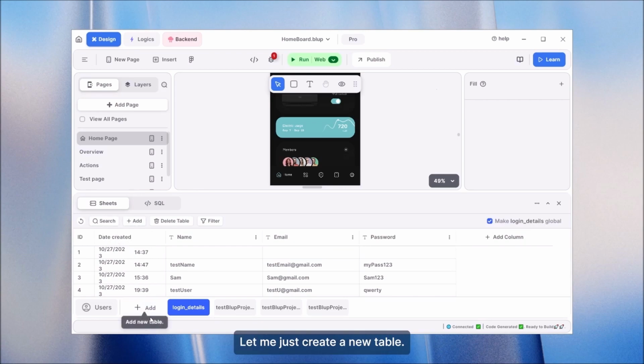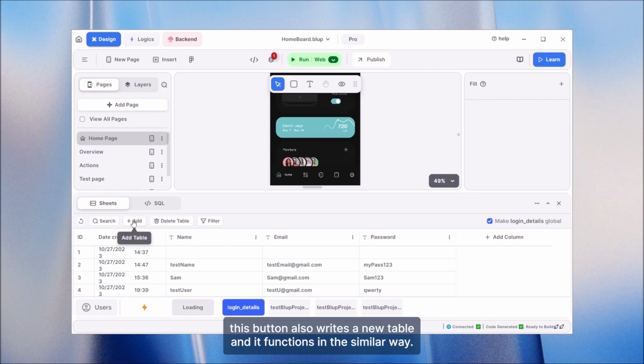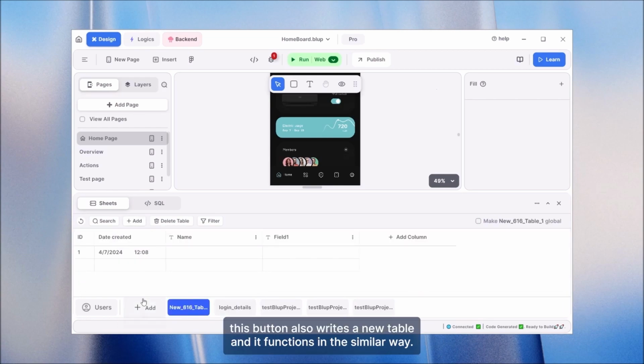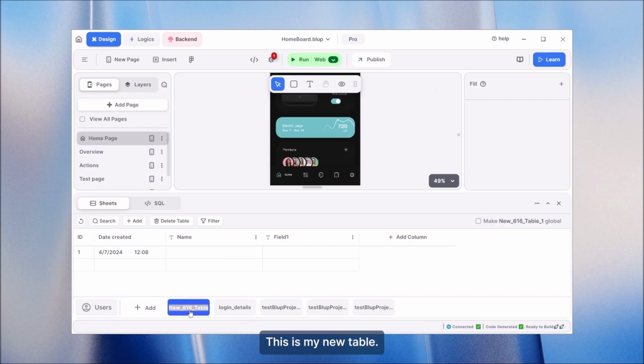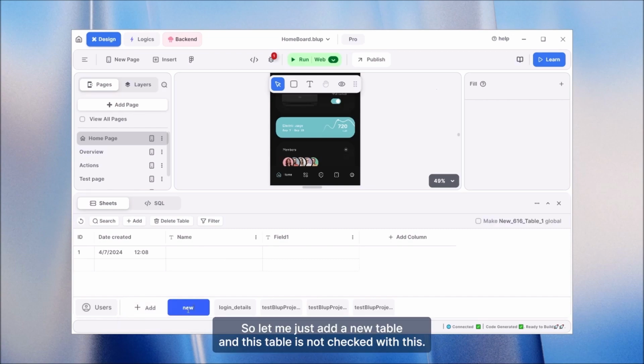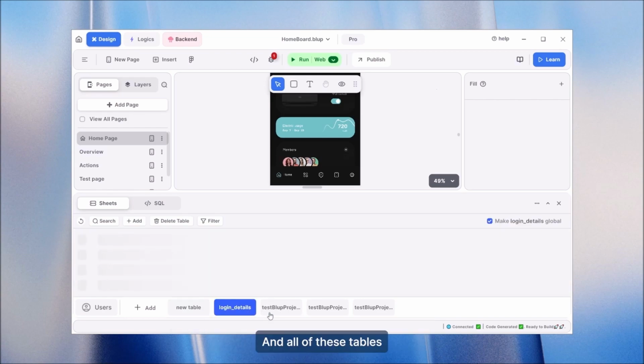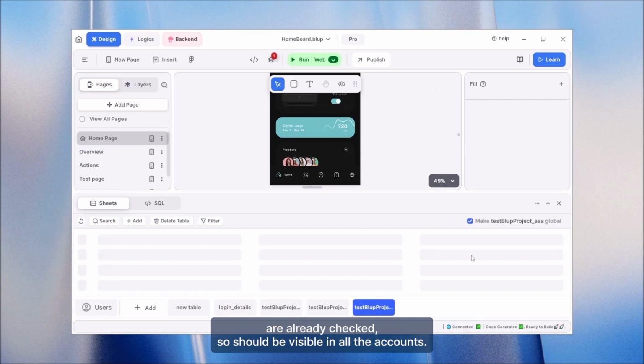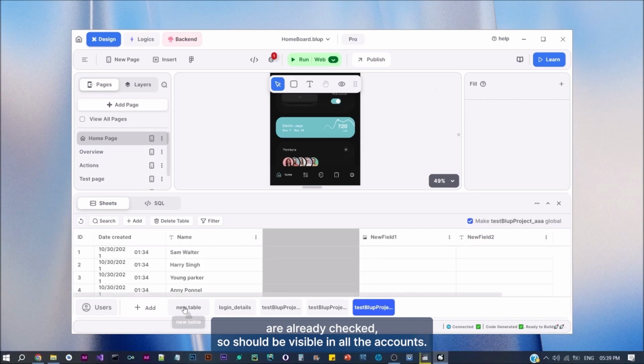Let me just create a new table. You can create from here, or this button also adds a new table. Both function in a similar way. This is my new table, so let me just name it new table. And this table is not checked with this. And all of these tables are already checked as should be visible in all the accounts.